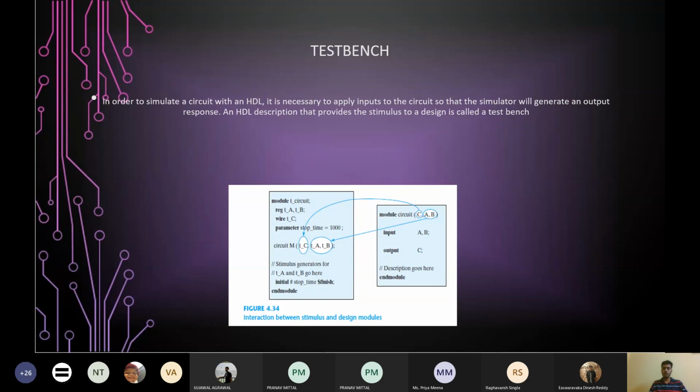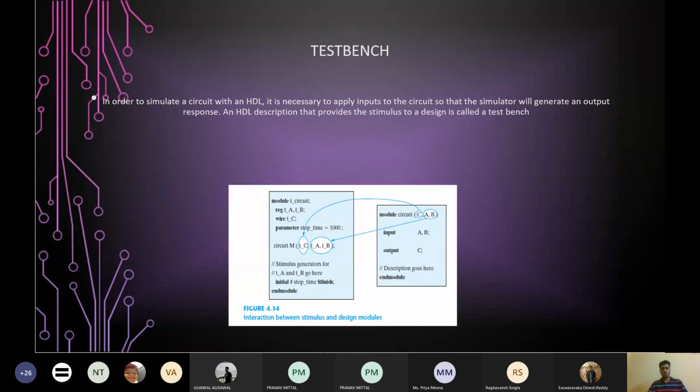So the same order should be followed while instantiating this design module in this test bench. Here you can see that names are different. In this test bench we have used the name TC for the output and TA and TB for the inputs. But because these are two different modules, you can also give them the same name just to avoid any confusion. You can just give the input names as A and B in the test bench also, and just follow the same order, C, A, B there, C, A, B here.